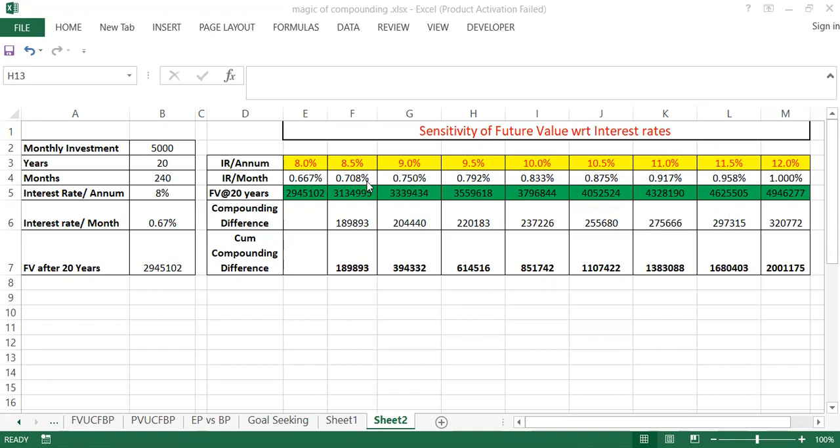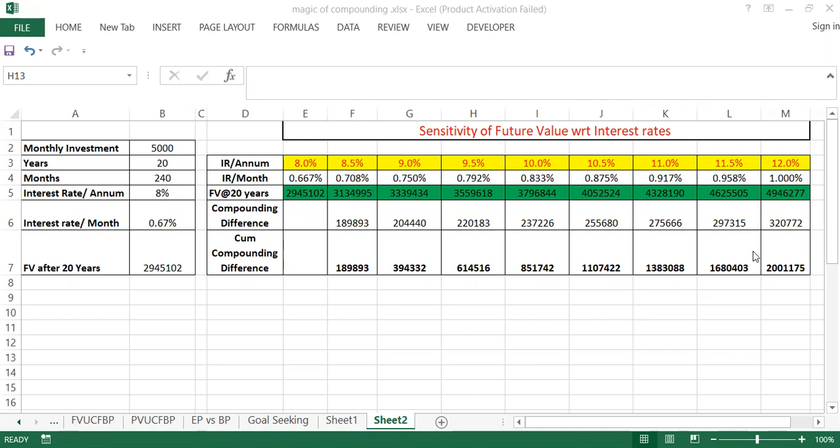I have just increased by 0.5 percentage, incremental interest rates, in order to explain how your future value is sensitive to your interest rate. Your future value will change by changing the interest rate by 0.5 percentage for a period of 20 years, if you are investing 5,000 rupees every month.